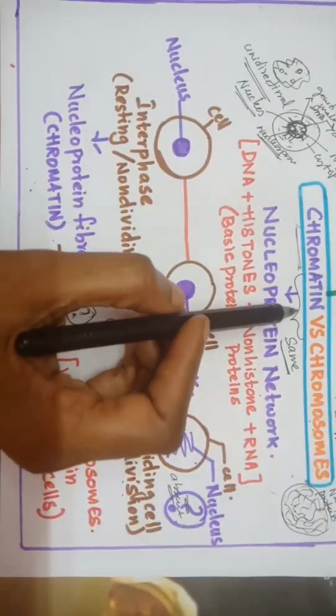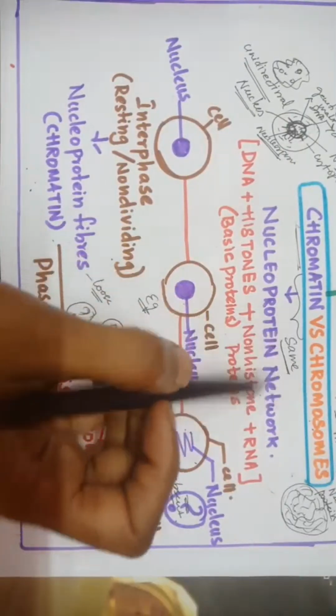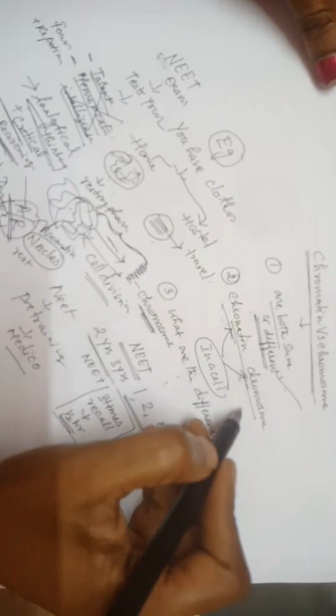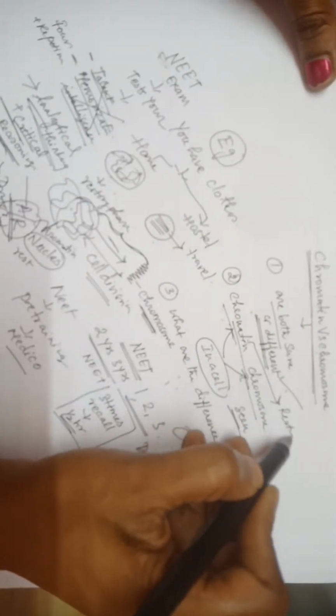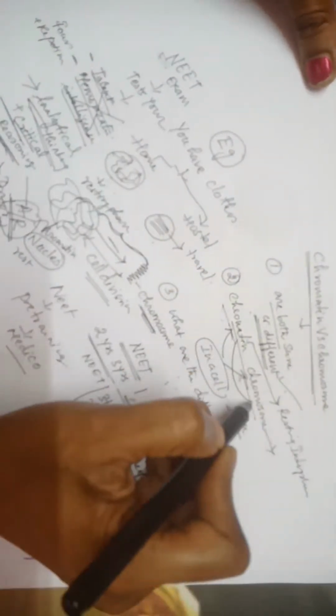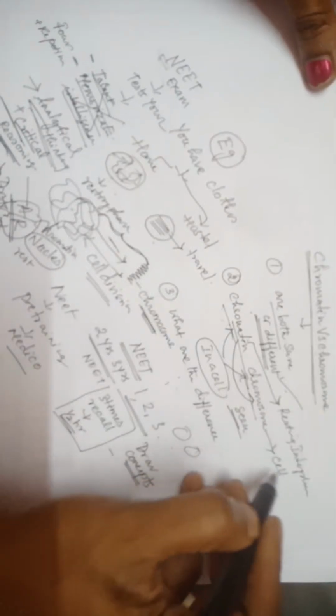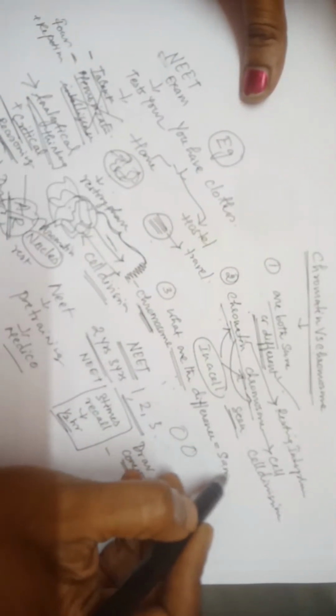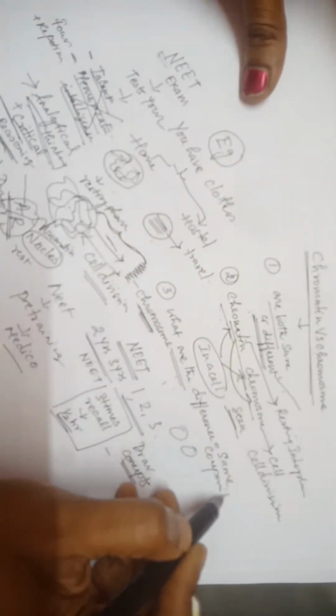Next, you have the nucleus. Chromatin and chromosome are the same. Chromatin and chromosome cannot be seen at the same time in the cell. So when can you see chromatin? In the resting phase, that is the interphase, when the cell is not dividing. The same chromatin appears as chromosome in a cell which undergoes cell division. There is no difference in composition. Both have the same composition. They just change their appearance.